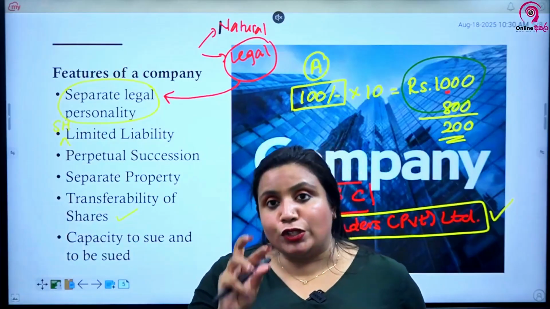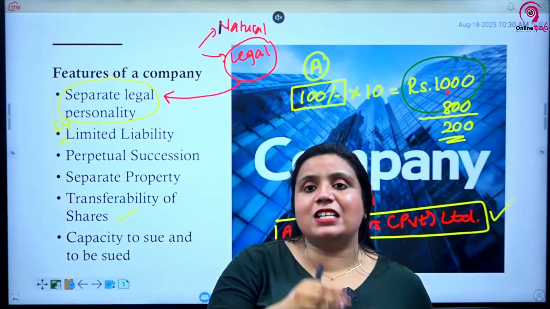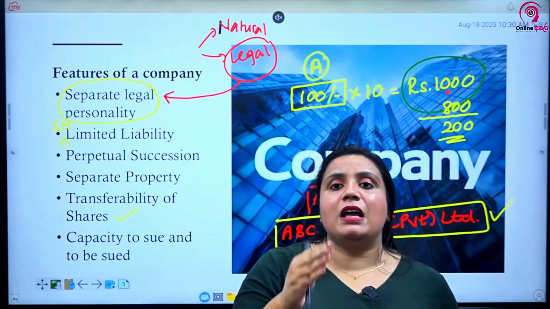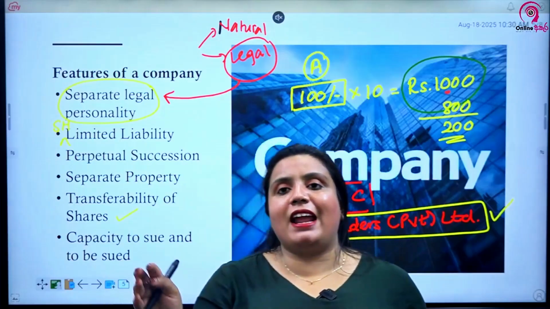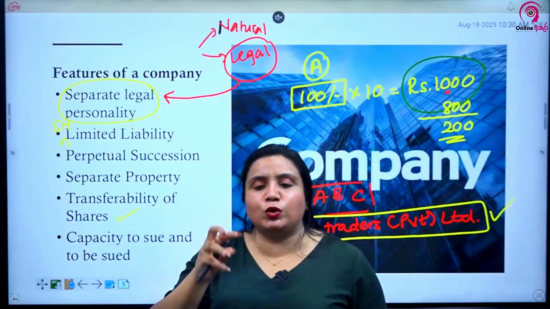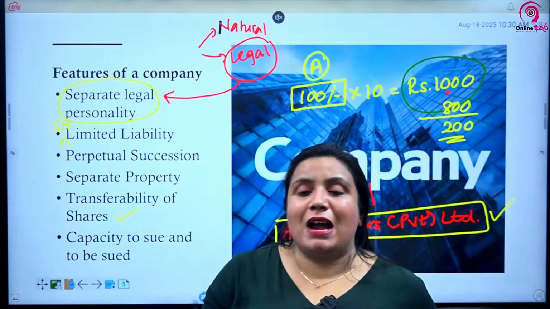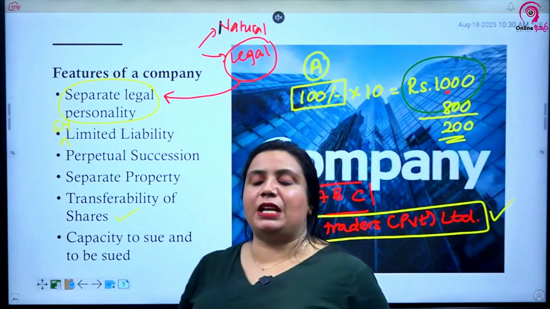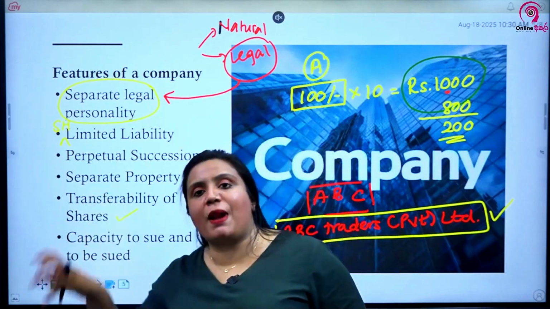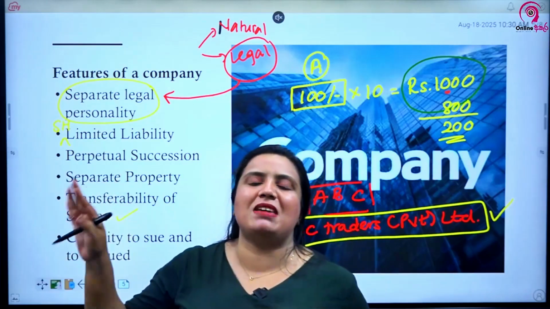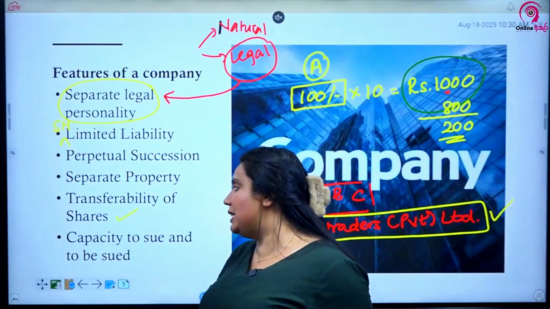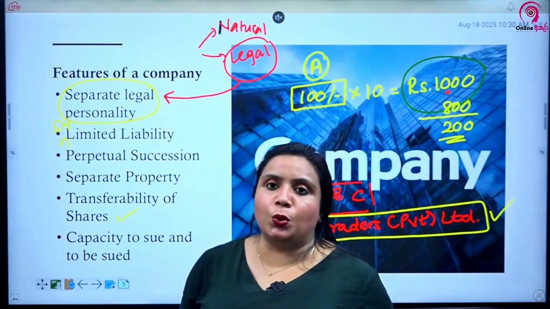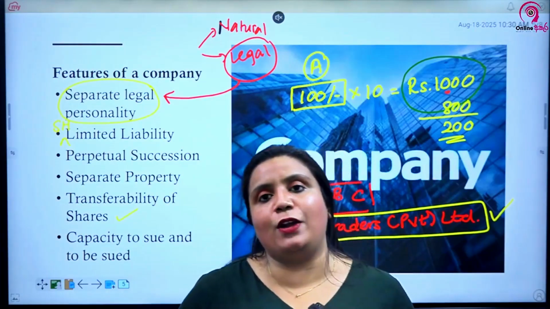If it's a sole proprietorship, you have to sue the owner, person A. If it's a partnership, you have to sue the owners A and B. But in ABC Traders Private Limited, you sue ABC Traders Private Limited, not the owners A, B and C. Why? They are a separate legal personality and they have the capacity to sue and to be sued.